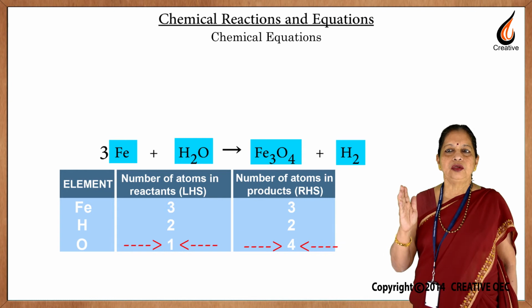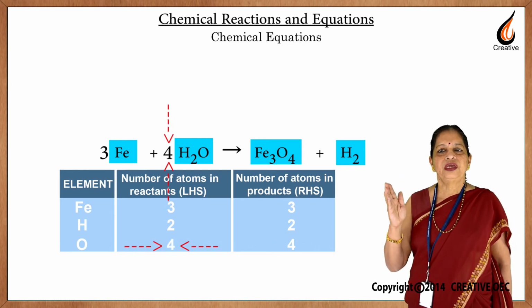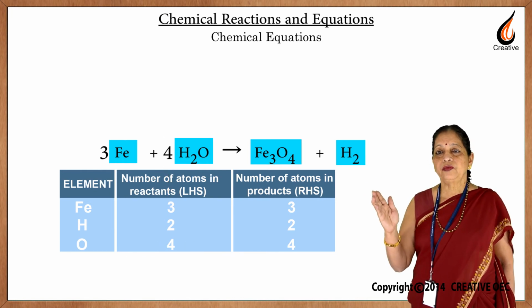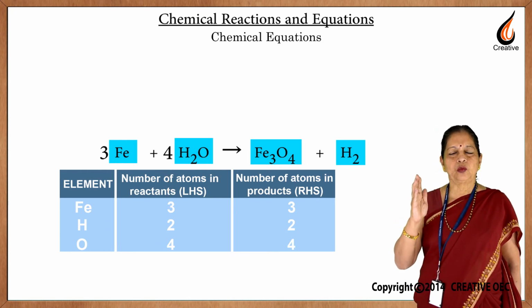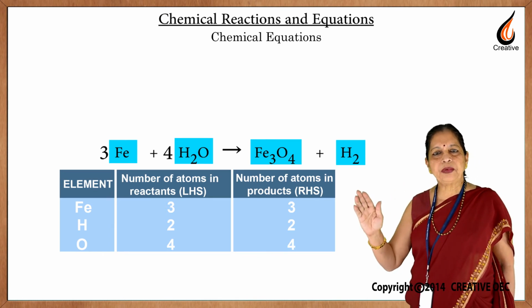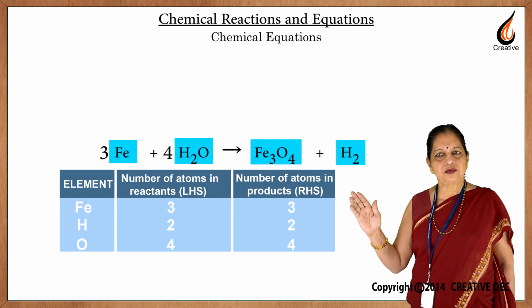So, we need to put 4 outside the box where H2O is written. You know very well that whatever number is written outside the box applies to all the atoms inside the box.